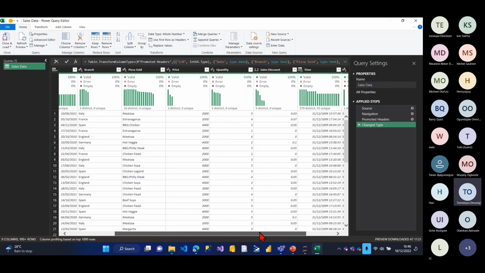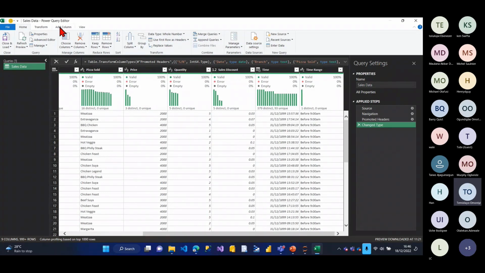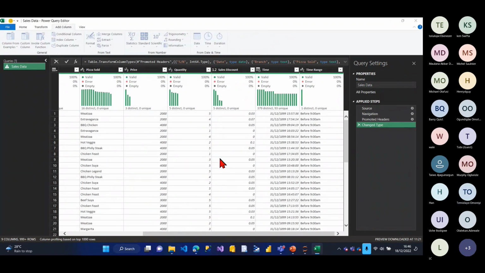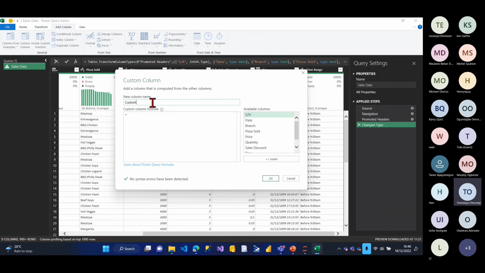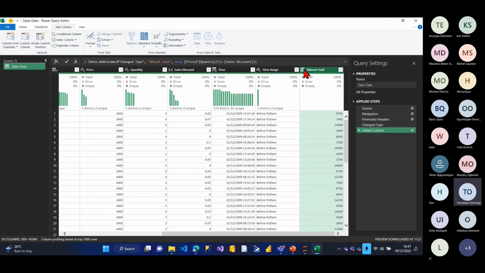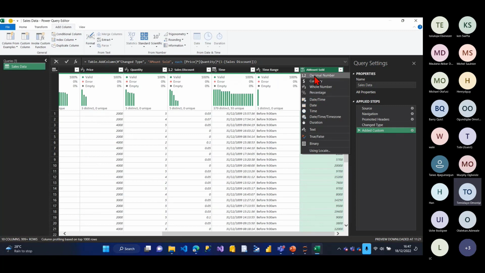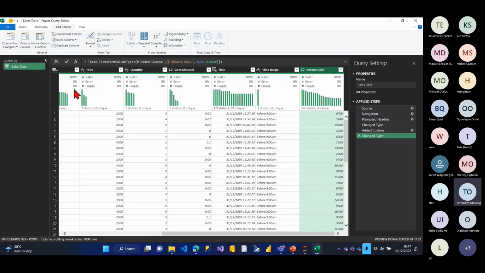What I have to do now is create another column. I'll say add column, custom column. I'll say this should be amount sold. I'll come here and say price times quantity times open bracket 1 minus sales discount, close my bracket, enter. Cool. I'll change this one to decimal because it has a decimal in it. Then I want to aggregate, so I want to do the group by.